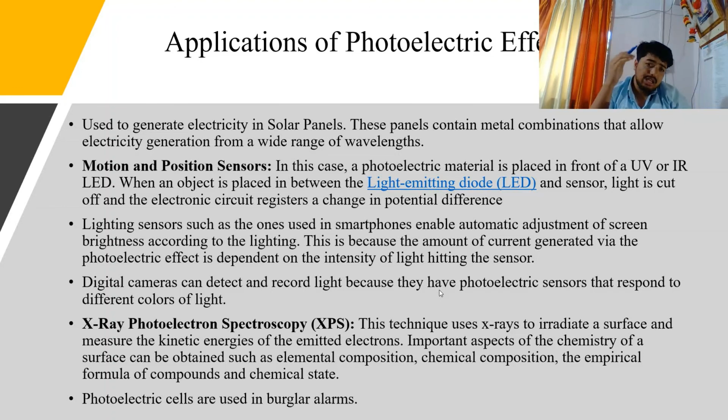When a larger amount of light is incident on that photoelectric sensor, it senses that the light is more, and it automatically increases the brightness of your display, so that you are able to see your display even though the surrounding is bright. And when the surrounding is dark, there is a smaller amount of photons incident on the photoelectric sensor, and automatically the sensor dims the display, so that your eyes won't get hurt.